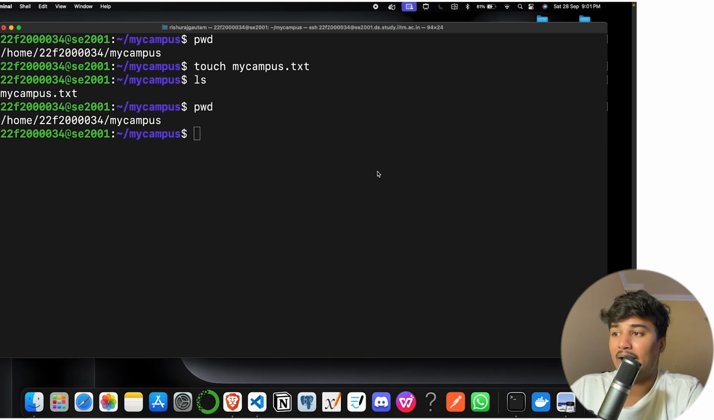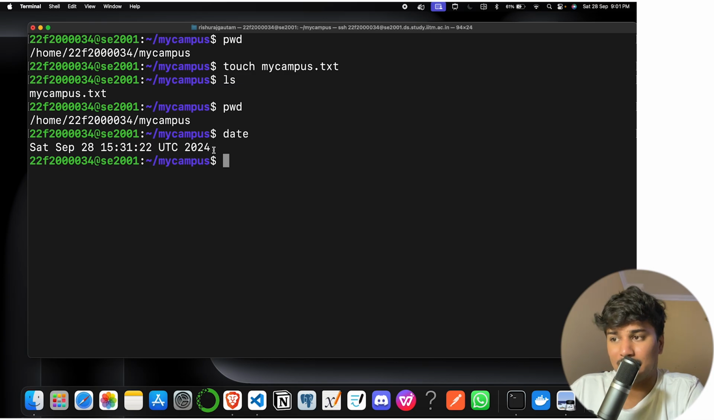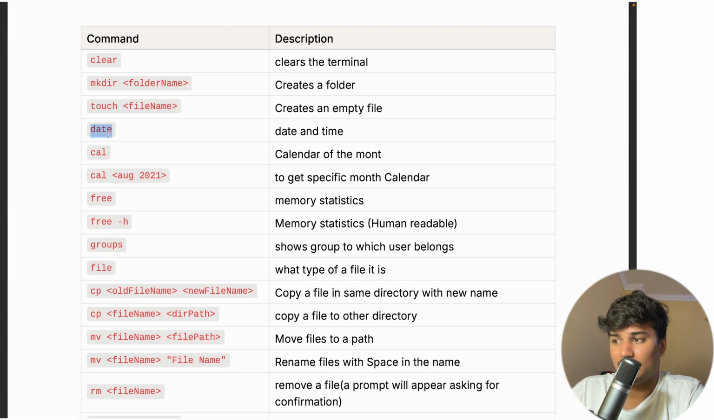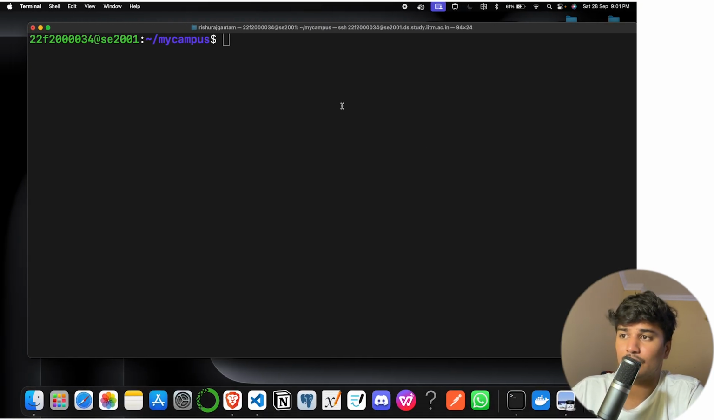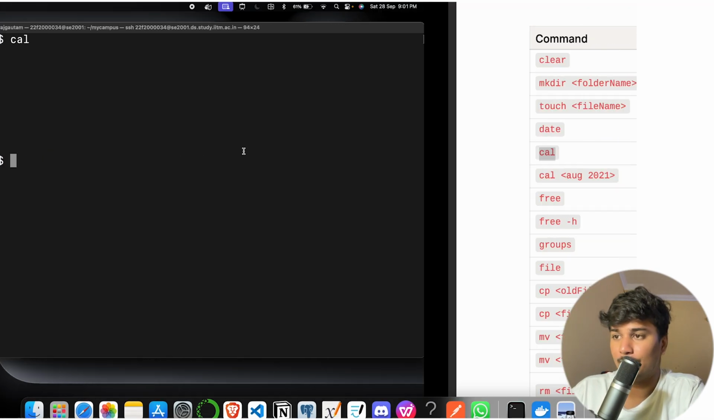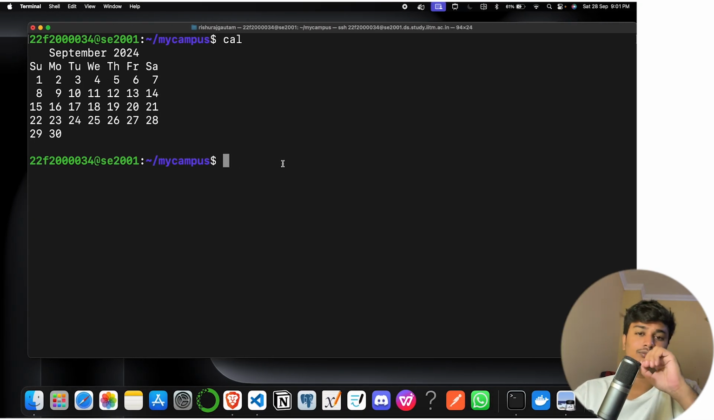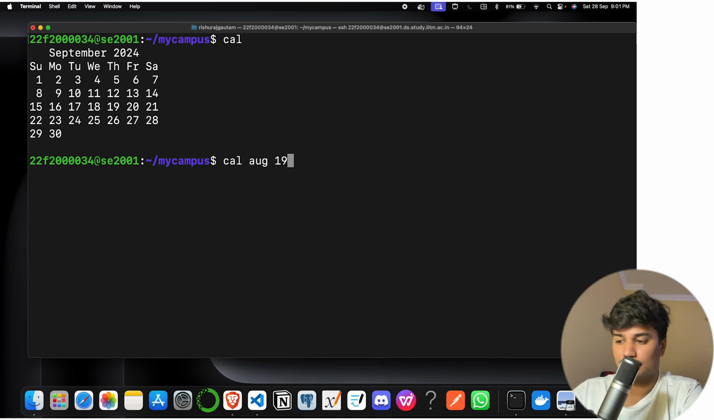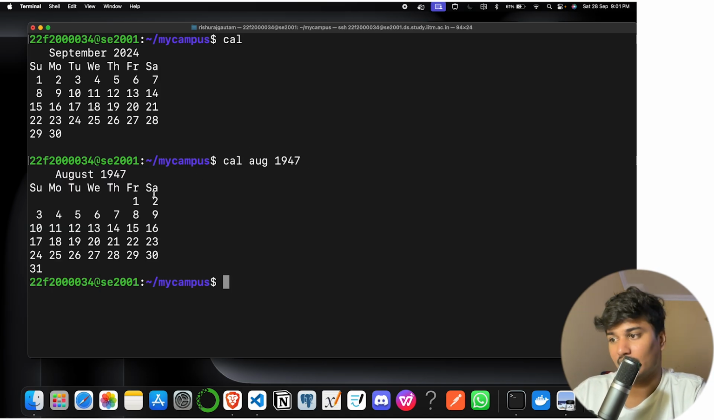date. So date is used to basically see the current date and timestamp. So you can use date to see that. Then there is calendar, cal. So cal basically shows us the calendar of the current month. Okay. Now with cal we can see the calendar of any month. So let's say I just say cal August 1947. So we can see the calendar of August 1947, and we can see that 15 August is there.